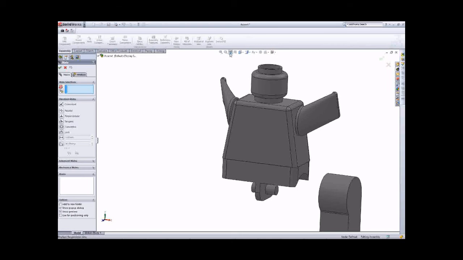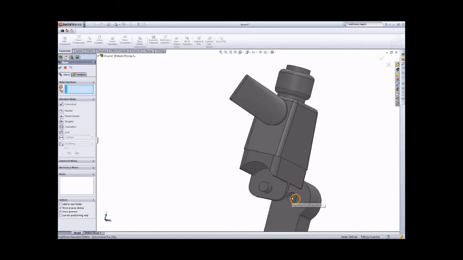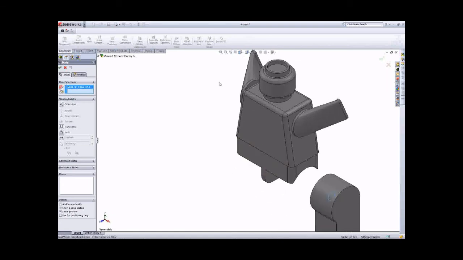No selection of the mate, and then you select the edge of the leg, and then